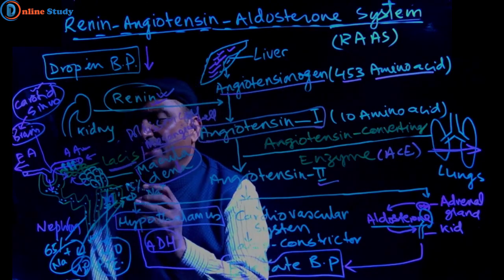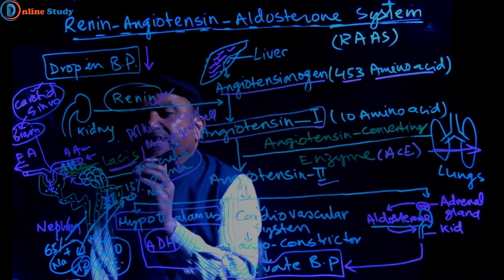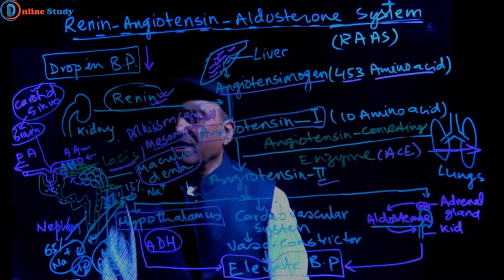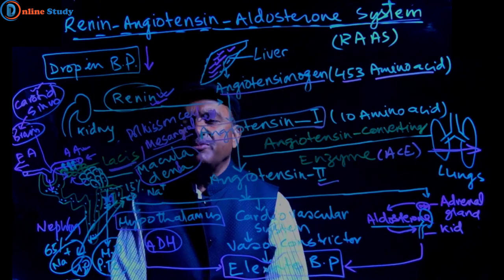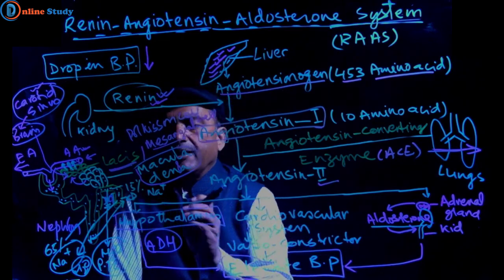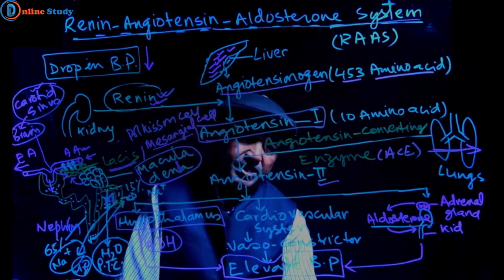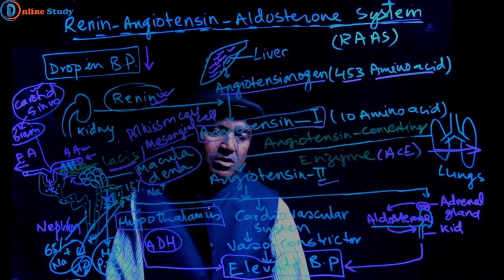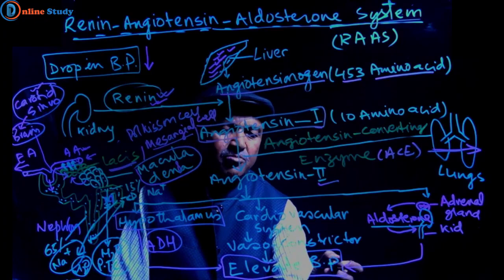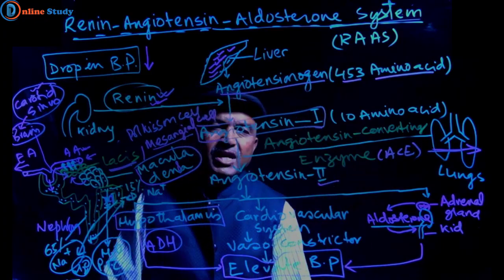So when sodium and water are reabsorbed and enter into peritubular capillaries, the volume of blood will increase and blood pressure will also increase. In this way, aldosterone also plays a role in elevating the blood pressure.